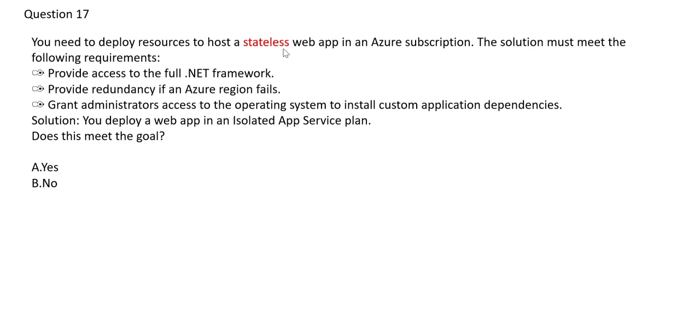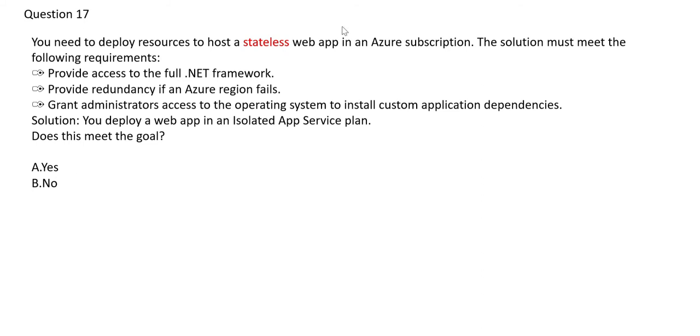Now, what happens if the database of Amazon goes down? This is a stateful application. That means even that database goes down, and if you are routed to a different application or different VM or a different database, you should still be able to see these two items in your cart. These should not be lost.